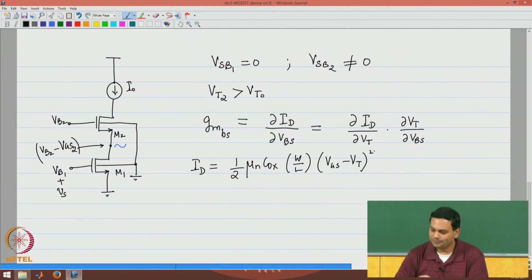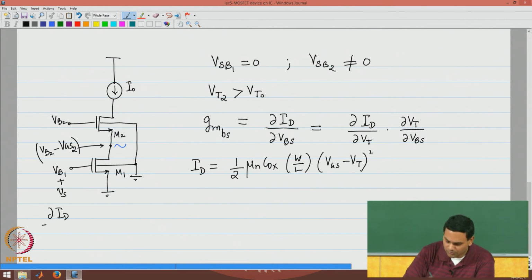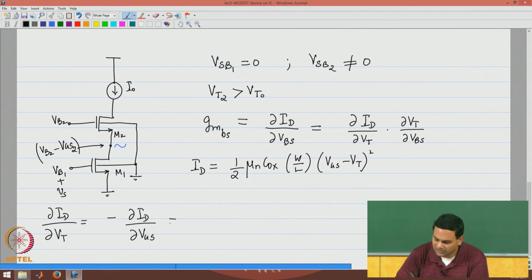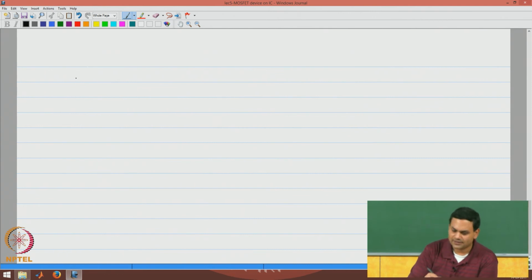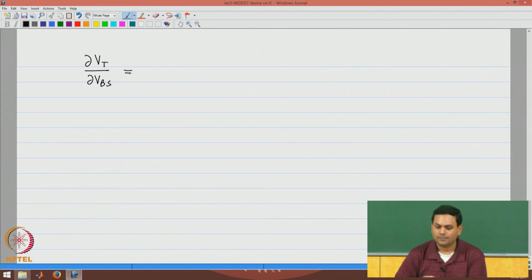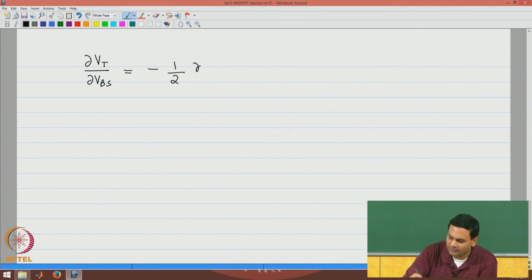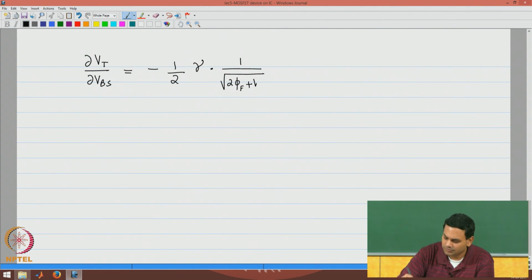Now, please note that dou ID over dou Vt is the negative of dou ID over dou VGS, which is nothing but minus Gm, where Gm is the transconductance of the device. What about dou Vt over dou VBS? Dou Vt over dou VBS is clearly minus half gamma times this expression.